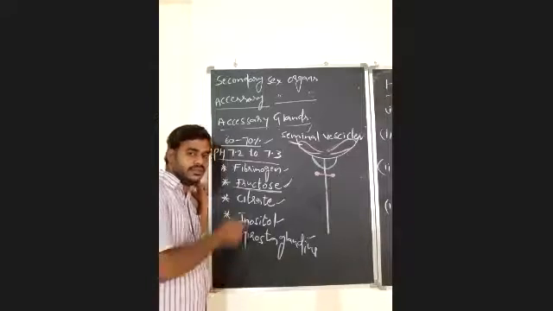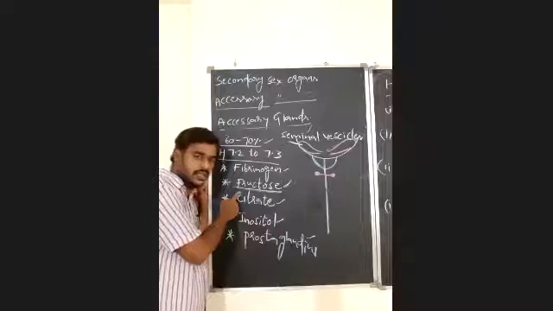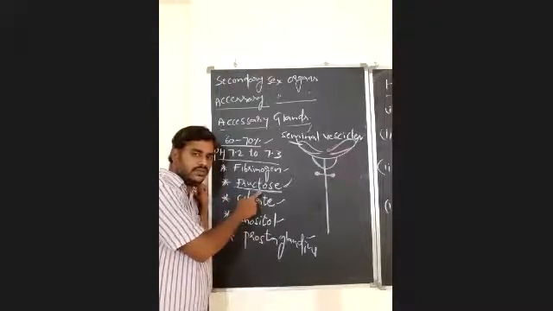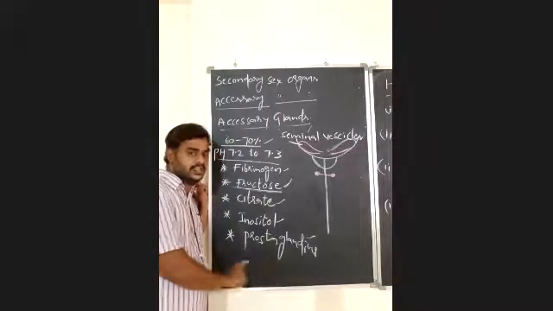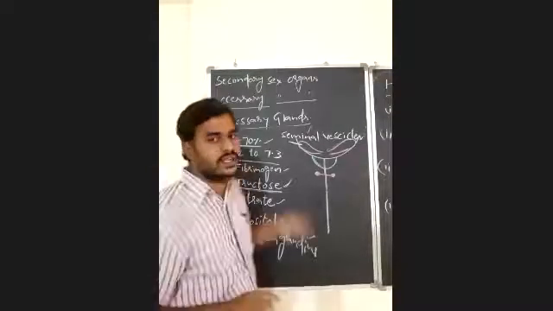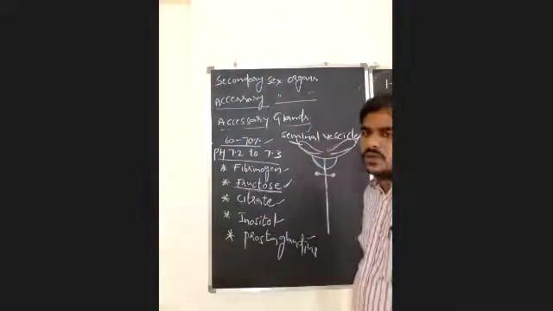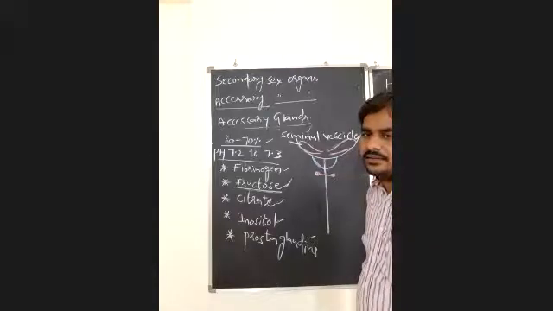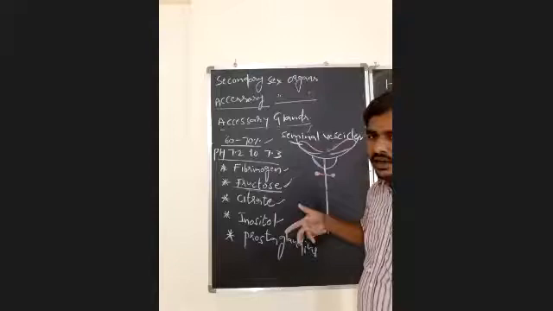This fructose is not present in the female body or any secretions of the female body. So the presence of fructose in the female reproductive tract or female body is an indication of insemination. That we have to keep in our mind. Fructose is the only source of energy for the spermatozoa outside the body of the male. Okay, that's clear. Then fibrinogen.